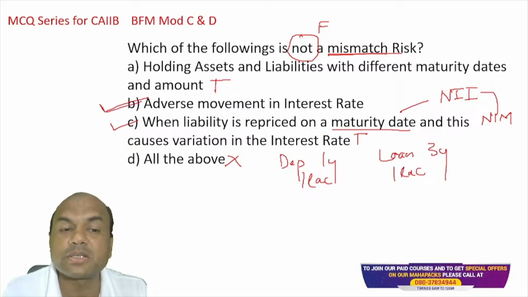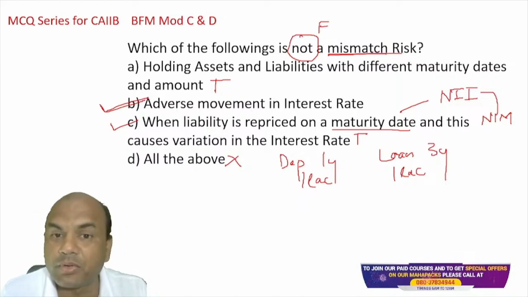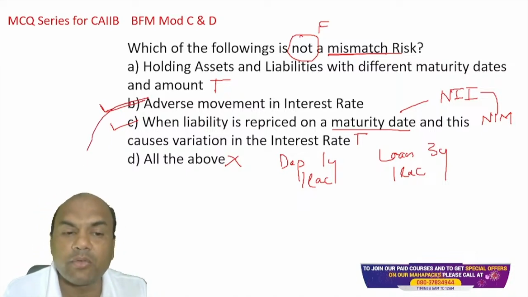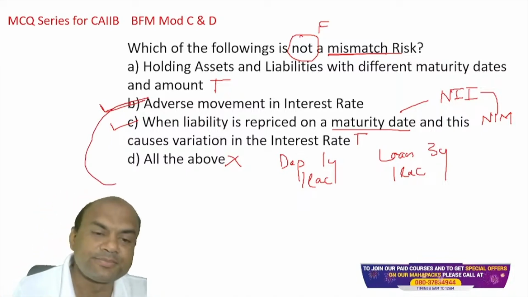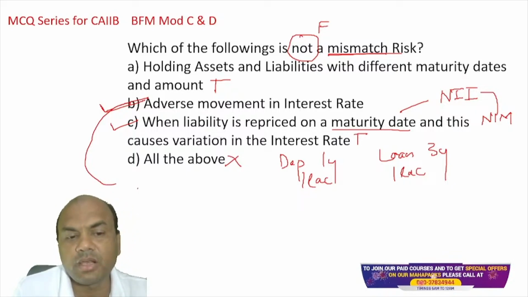Now, what is the logic behind this? You'll say, sir, it can be the mismatch risk. Yeah, I have told you it can be. But I'll tell you how to explain this. Everyone pay attention. Loan, and second is deposit.